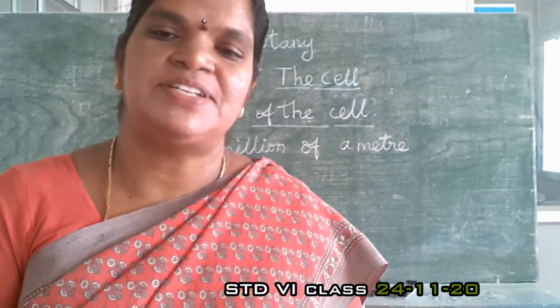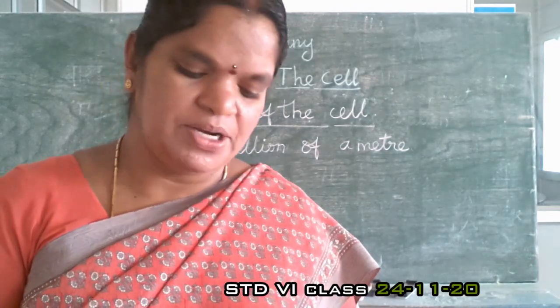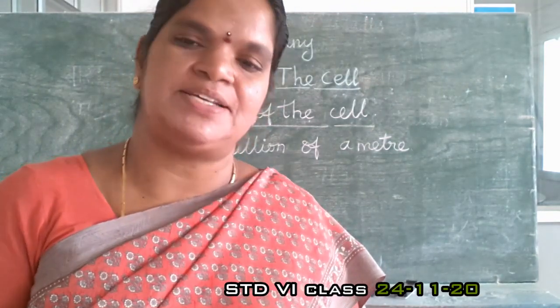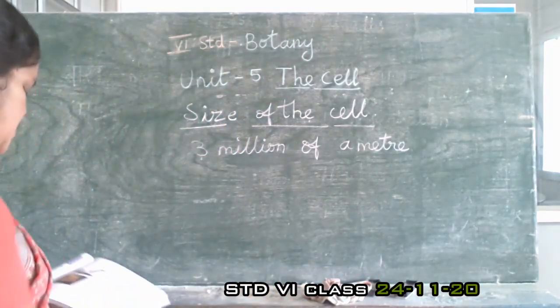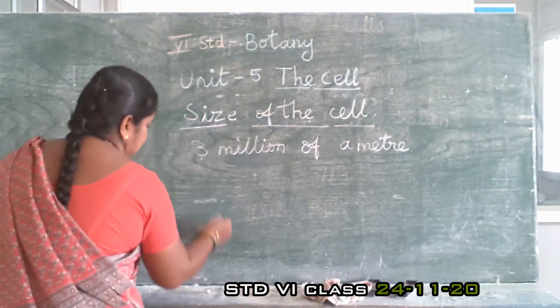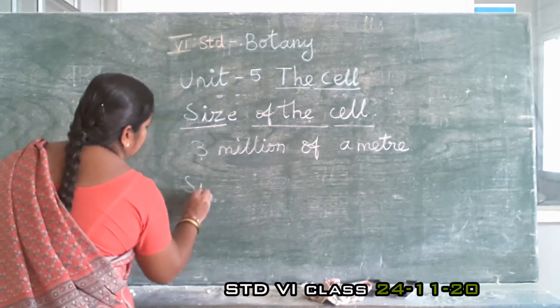Cell was first discovered by Robert Hooke. The smallest size of the cell is present in bacteria.